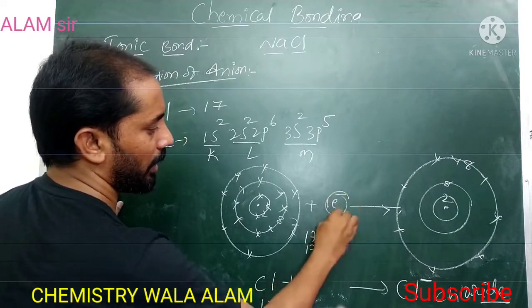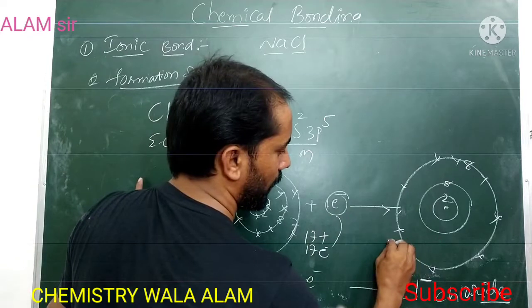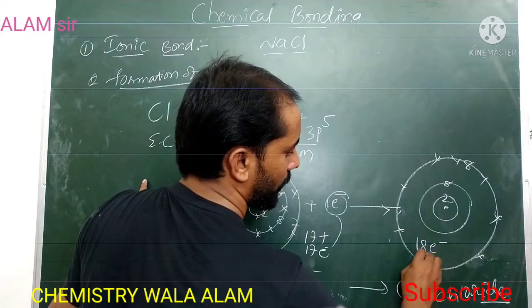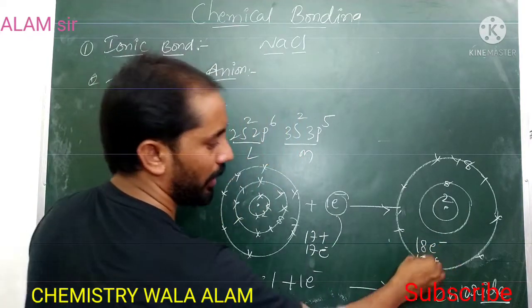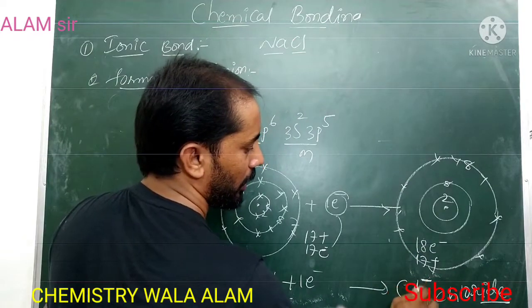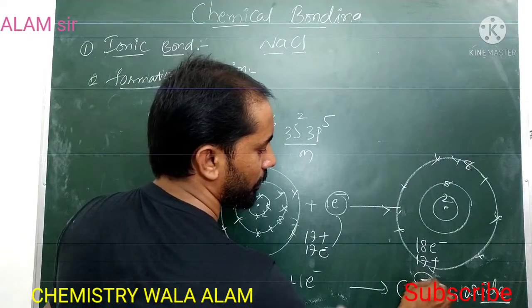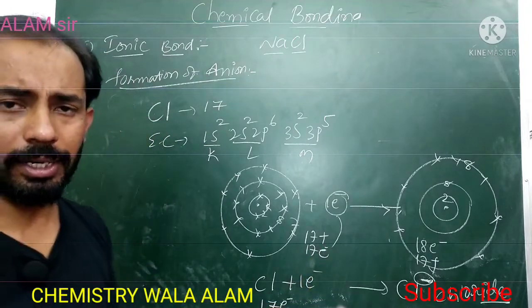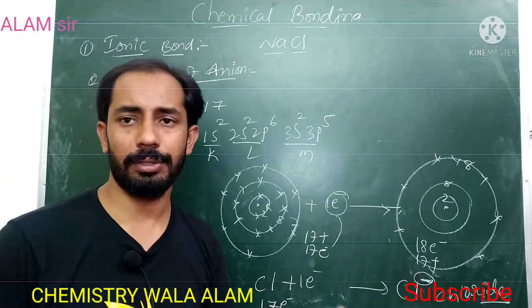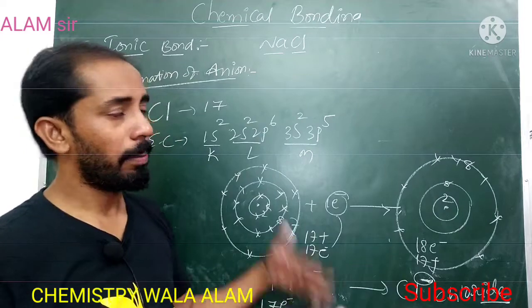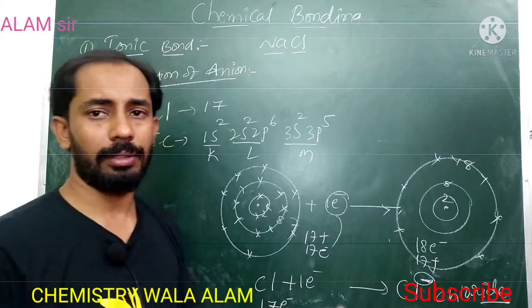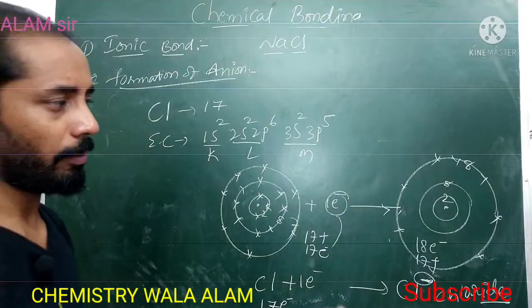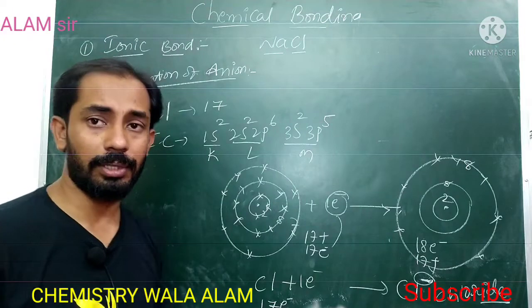By gaining 1 electron, what happens here? It contains 18 electrons and 17 protons, so one electron is extra. That extra electron is referenced on the atom, and it becomes an anion, which carries a negative charge. A species carrying a positive charge is called a cation.